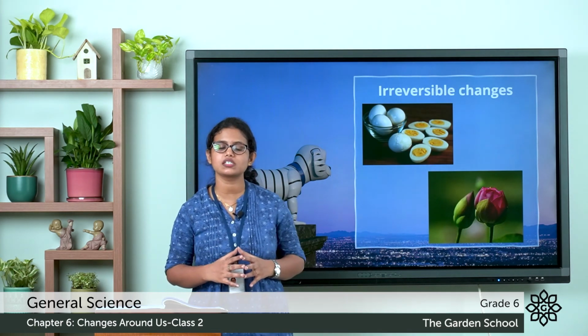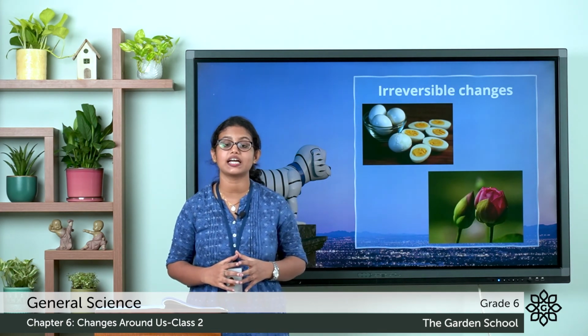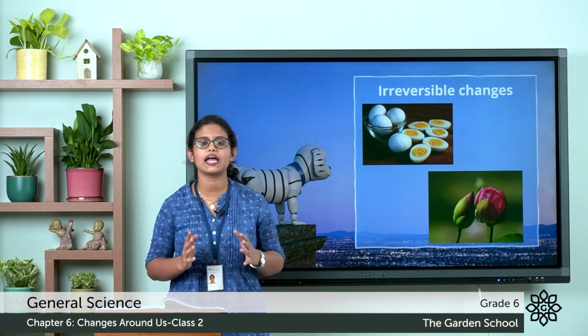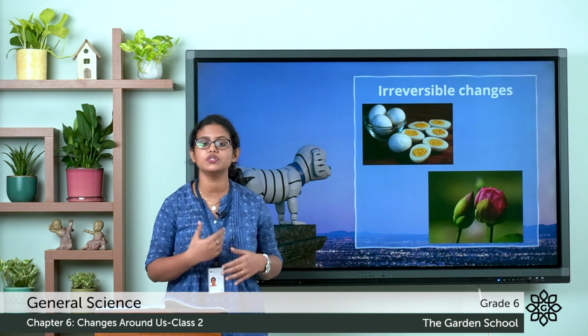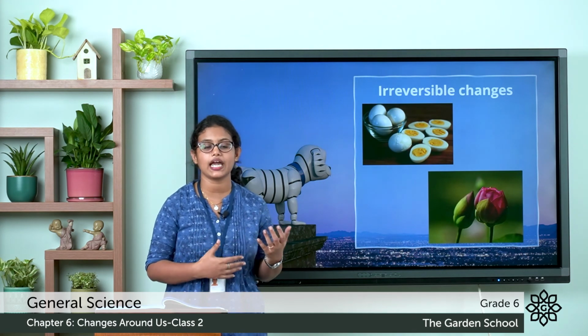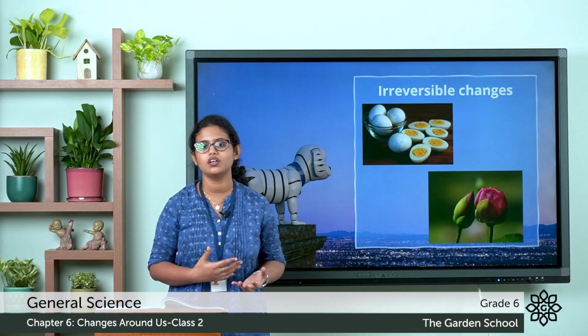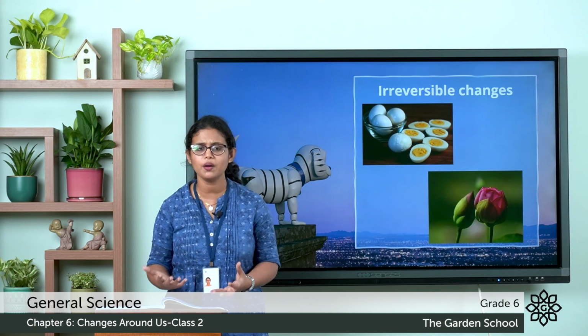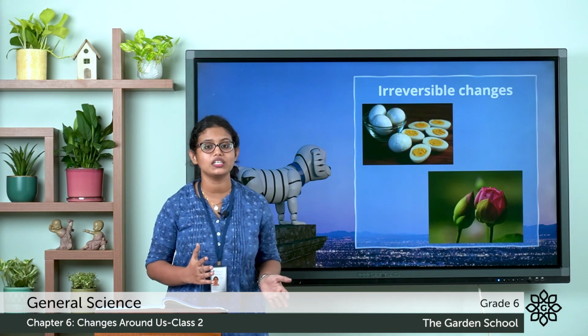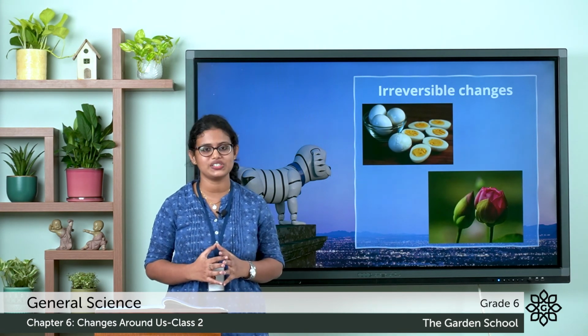In this class, we discussed two types of changes, reversible changes and irreversible changes. The changes that can be reversed or undone, what do we call them? Reversible changes. And changes which cannot be reversed, changes which are permanent, what do we call them? We call them irreversible changes.